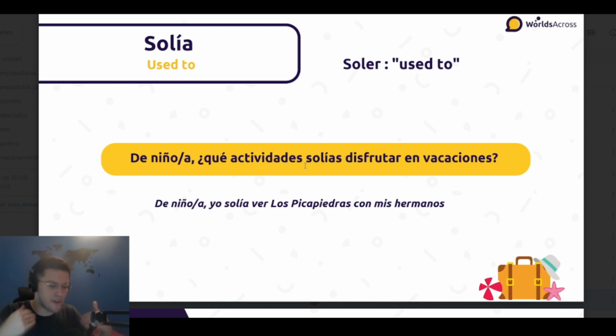And last but not least, we got the verb solía or soler. This is a very simple way of talking in the past in Spanish, and is the verb used to. So you're talking about things that you used to do, and for that we use solía. And really the important thing here to keep in mind is that we are going to only conjugate the verb soler, because then the next verb that we're going to use is in infinitive, similar to go to.